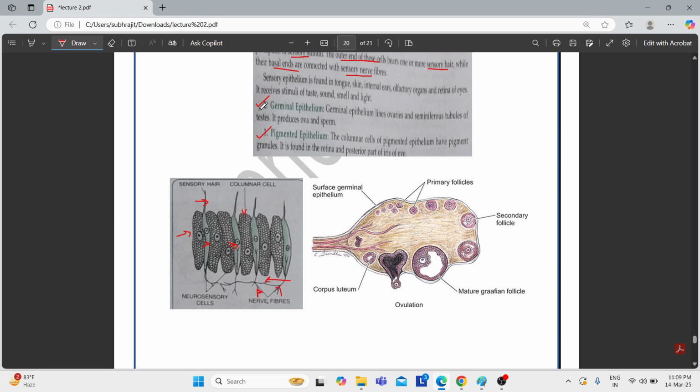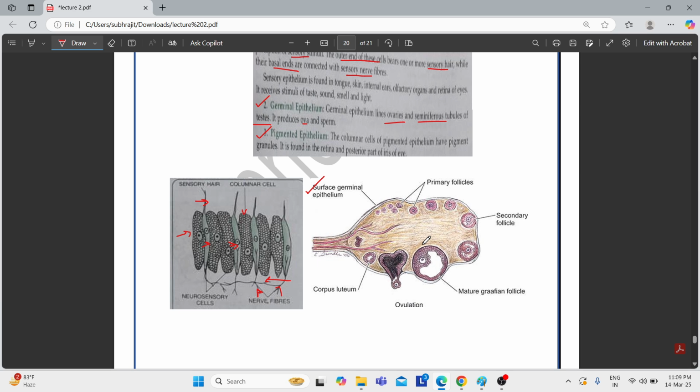They are also present as the germinal epithelium that lines the ovaries and the seminiferous tubules of the testes. This is the structure of an ovary, and this is our germinal epithelium. This germinal epithelium will produce the ova in this case.